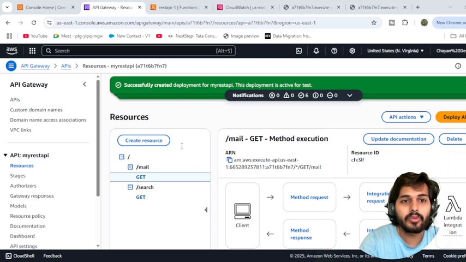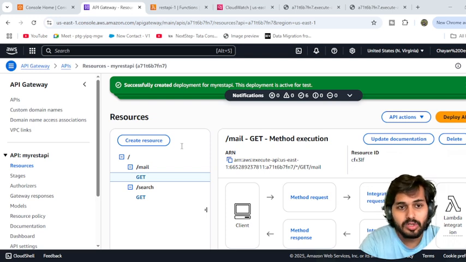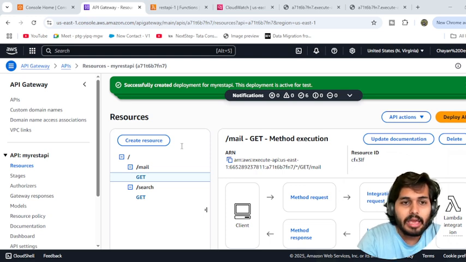It also helps with request and response transformations, SDK generation for mobile and web application clients, and usage plans for API key monetization. API Gateway gives developers secure, scalable, and flexible ways to expose APIs without managing infrastructure. If you're building modern apps, especially with microservices or serverless, API Gateway is a key building block.